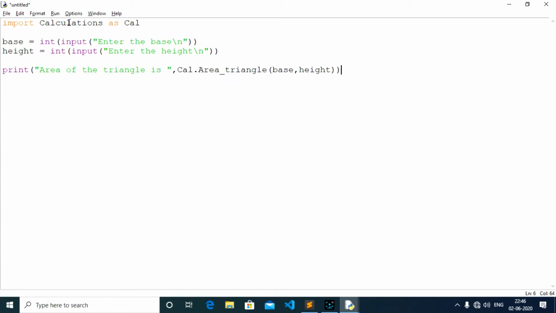So this is how I'm going to use this method. You can also use calculations, but since it was lengthy, I have named it as cal. Within this Python file I have this method that I'm accessing. Since this method is accessible, I have no problem. So I'm going to save this.